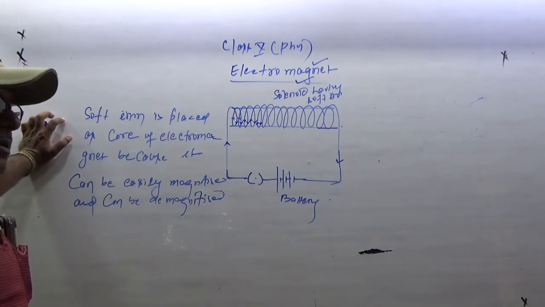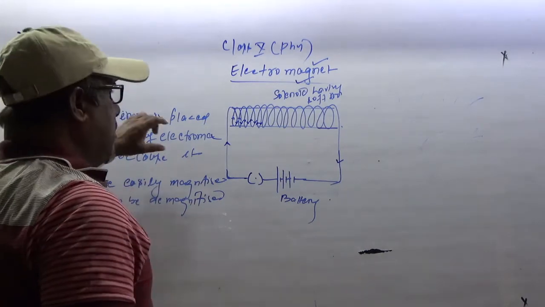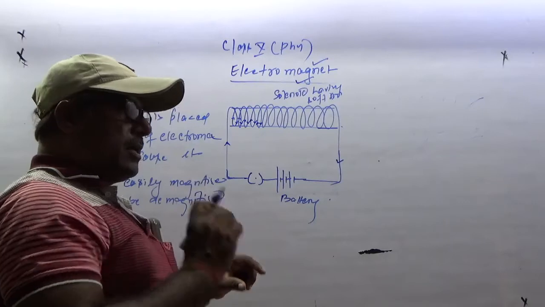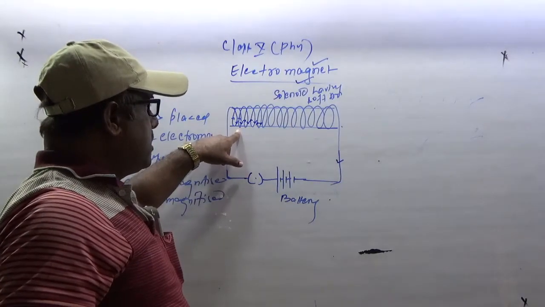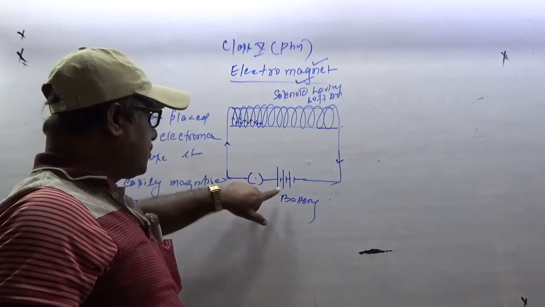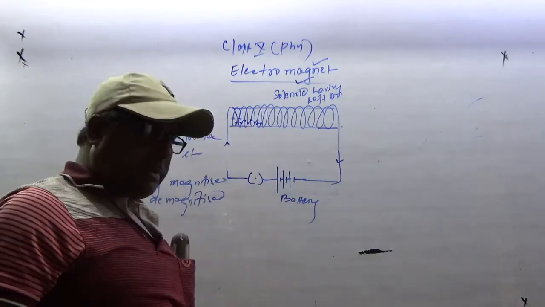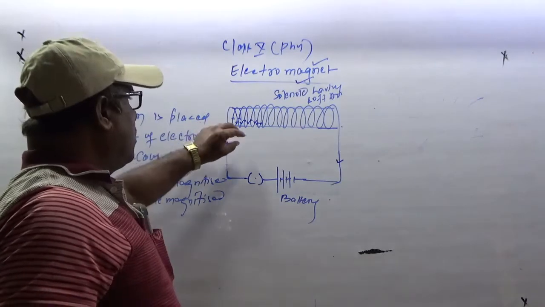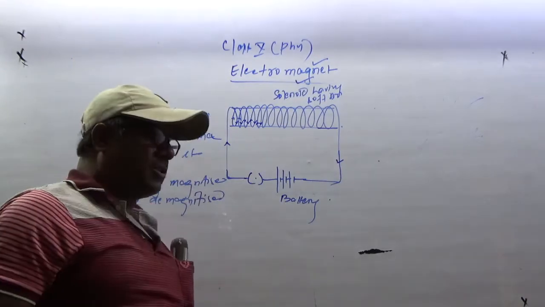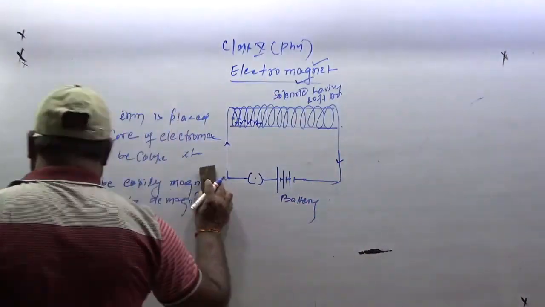So the electromagnet has been prepared. Once again, what we have done: we take the solenoid and keep a soft iron inside it, which is called the core. Now it is connected to the terminals of a battery. When the switch is on, it develops a magnetic property. We keep a soft iron inside it because it has the property of easy magnetization and demagnetization. It also has retentivity.